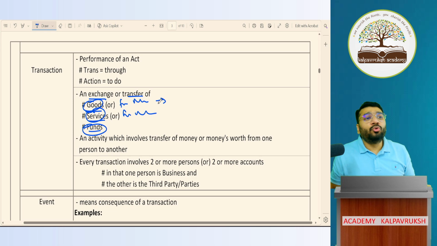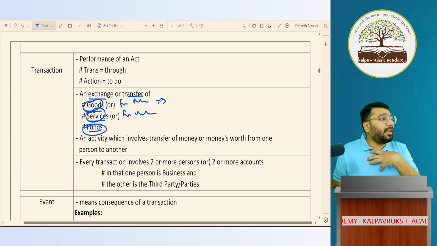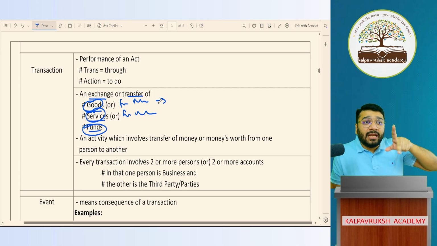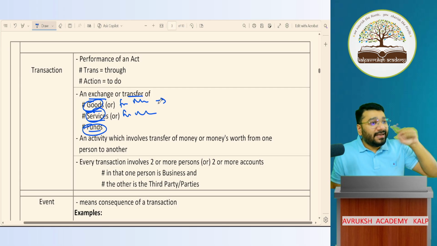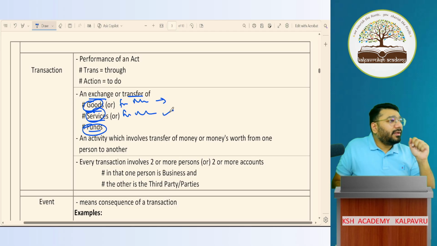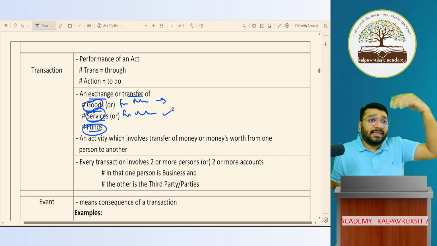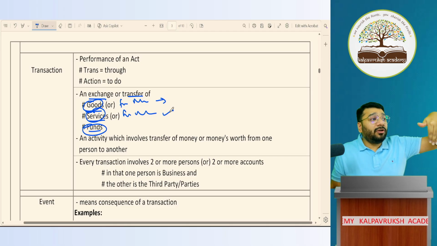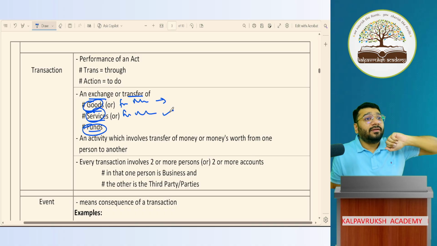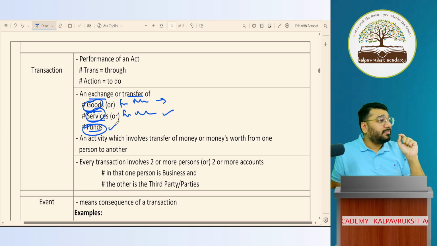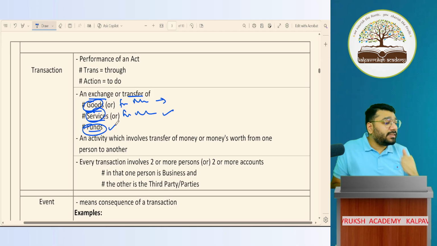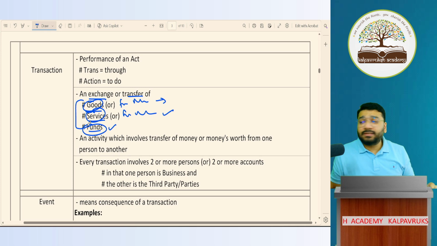Example for goods: if I buy and sell a laptop, buying a laptop, selling a laptop involves exchange of goods. It is a transaction. I'm giving coaching, or you're taking service from an AC repair person. He's coming and doing the repair of the AC. That is also a transaction, because for that you're paying money. Example for funds transfer: cash deposited in bank. In that, are you giving any goods or service? No, you're depositing your money in the bank. So what is happening? Exchange of funds. All these three are termed as transaction.